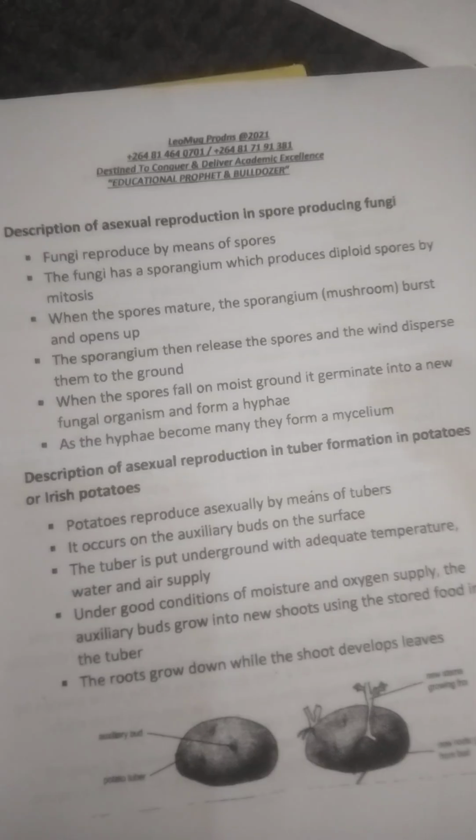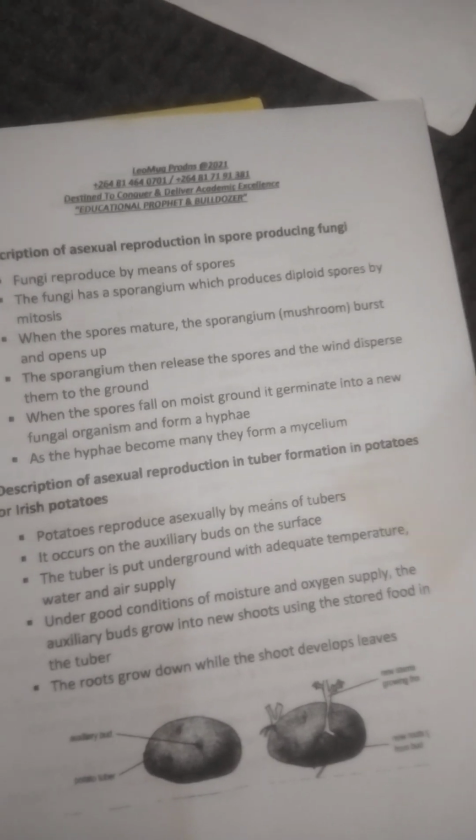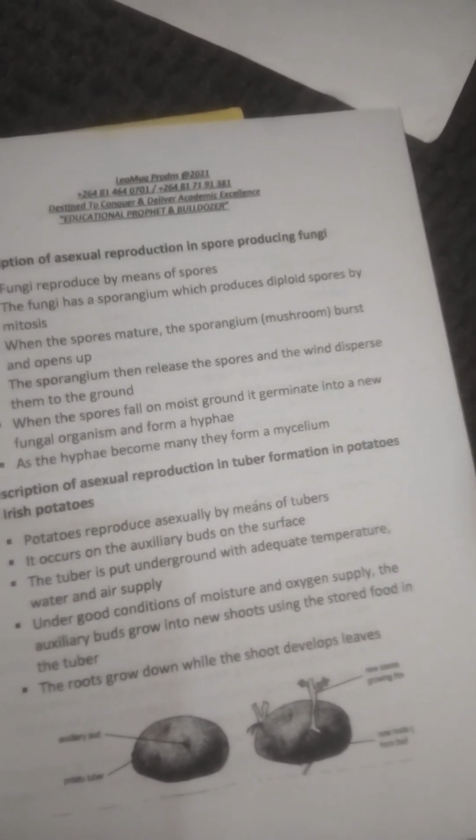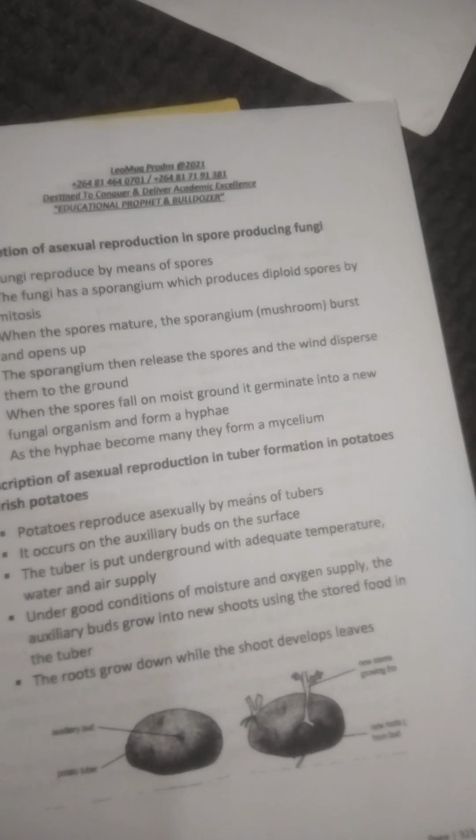Now let us move on to how tubers like potatoes reproduce asexually. We want to describe asexual reproduction in tuber formation in potatoes, or Irish potato. This is very, very simple.